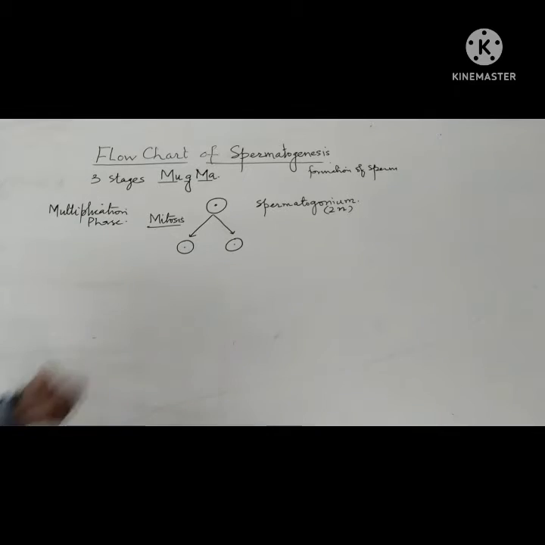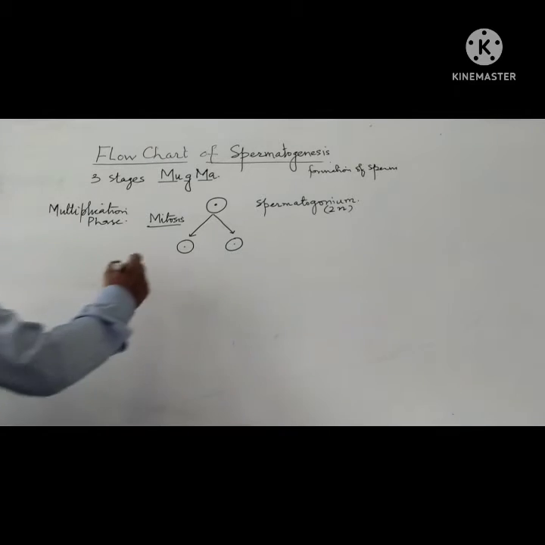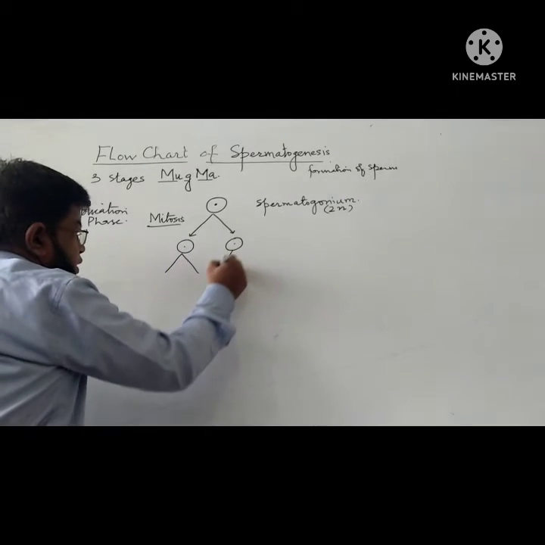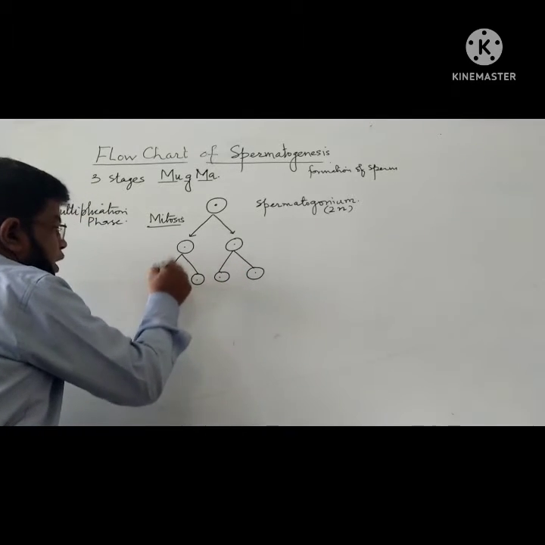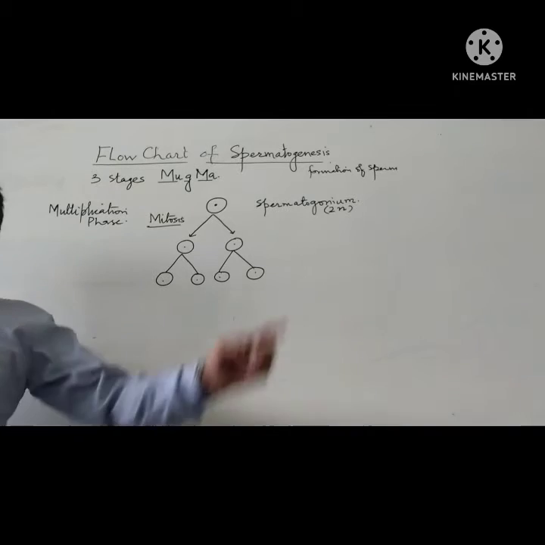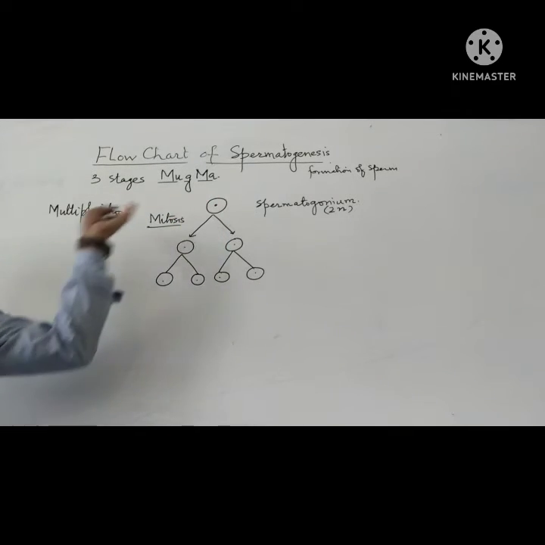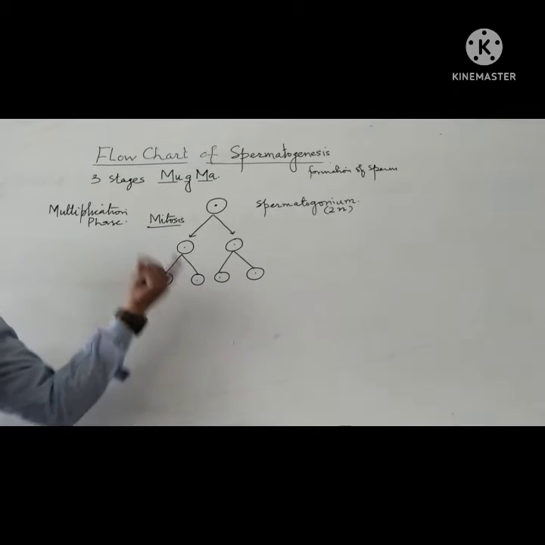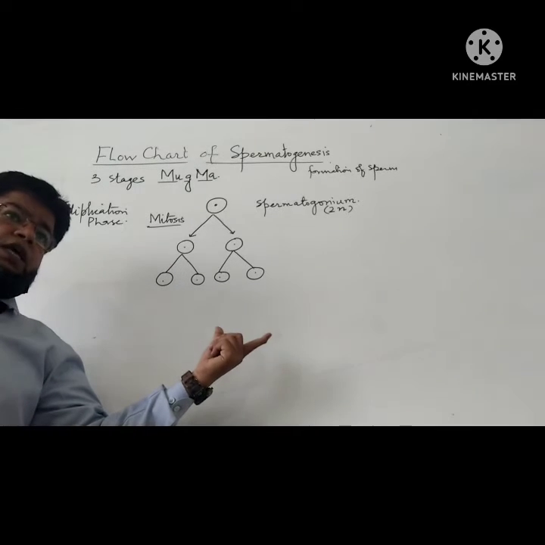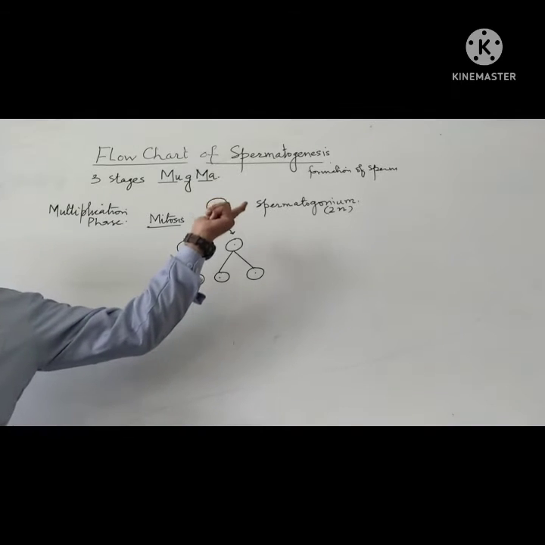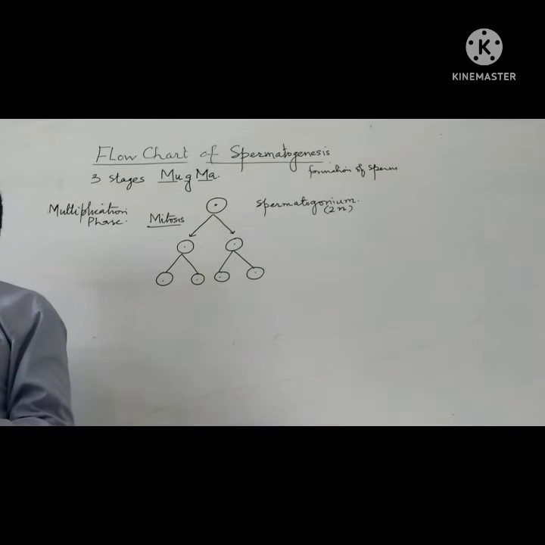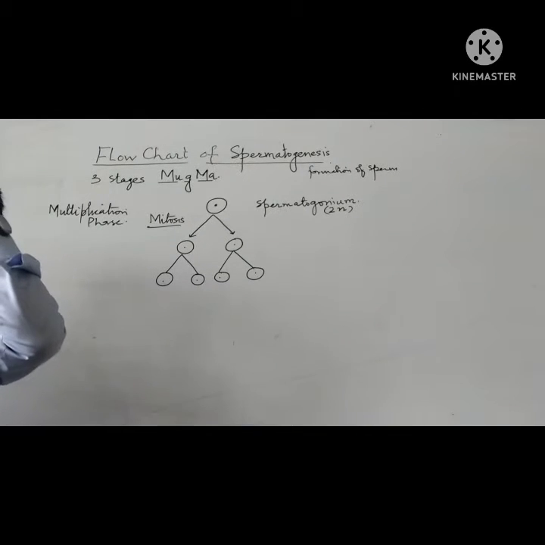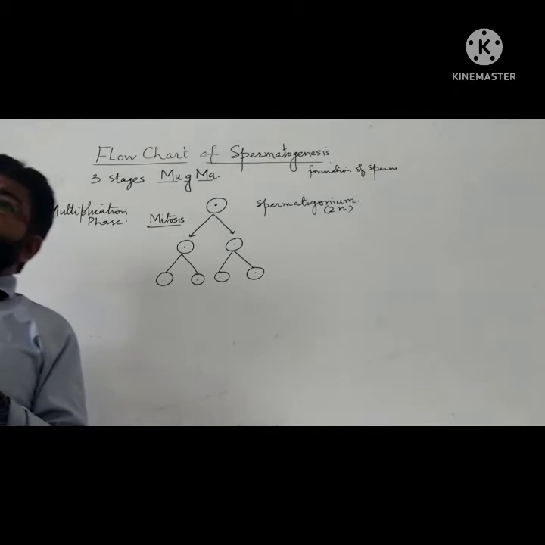ठीक है, the process is mitosis. By this, a number of mitoses occur, and what happens as a result? They multiply, their number increases. In the start we saw that there was only one spermatogonium, and just after two mitoses, the number becomes 4. And there is not only a single spermatogonium in the seminiferous tubule; thousands and thousands of spermatogonia are present.